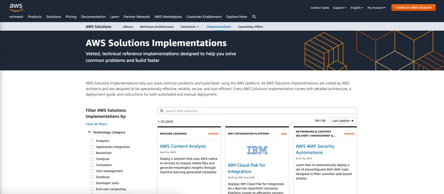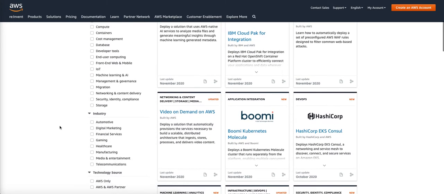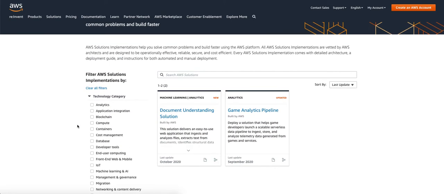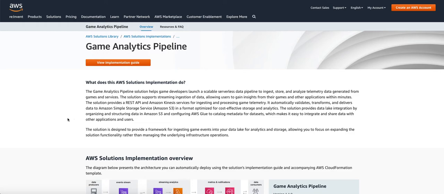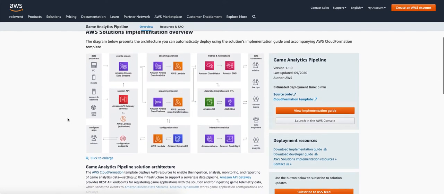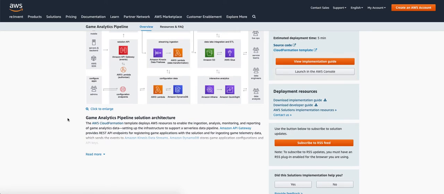Okay, to get the CloudFormation template and deploy that CF template in your AWS account, you have to first go to the AWS Solutions Implementations page, where you can find details of the Game Analytics Pipeline solution. I should mention that all AWS Solutions implementations listed here are vetted by AWS architects, and they are designed to be operationally effective, reliable, secure, and cost efficient. Every AWS Solutions implementation, including the one that we want to implement here, comes with a detailed architecture, a deployment guide, an implementation guide, and instructions for both automated and manual deployment.